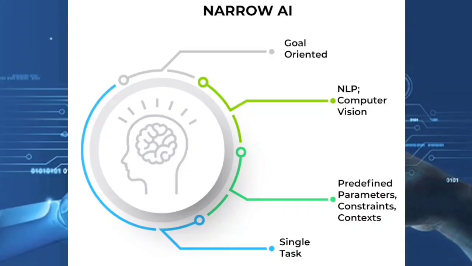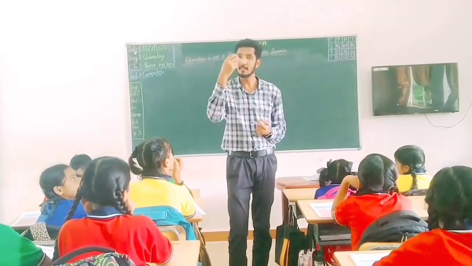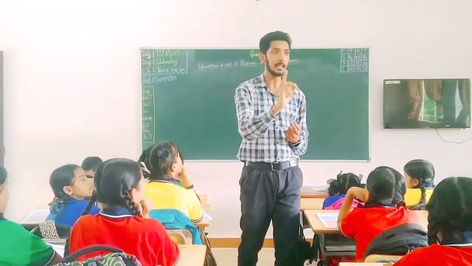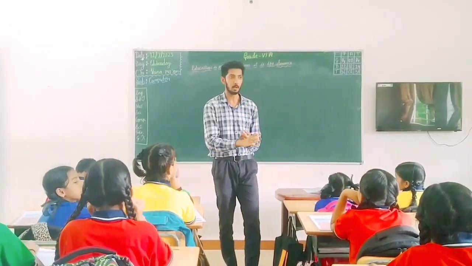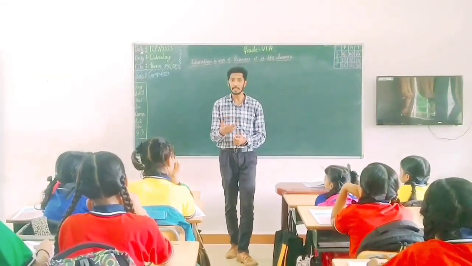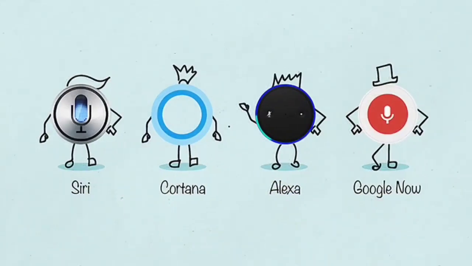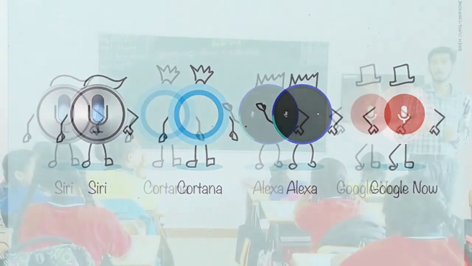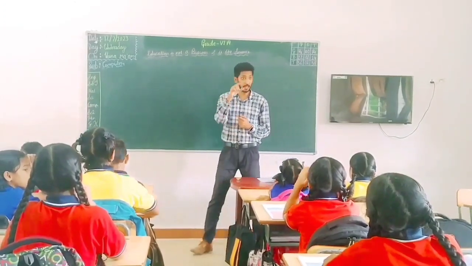Artificial narrow intelligence means it does a simple task, only a single task at a time. It will not do multiple tasks. It will do only one task at a time. For example, Alexa and Siri, and Google Assistant. All these are artificial narrow intelligence technology.